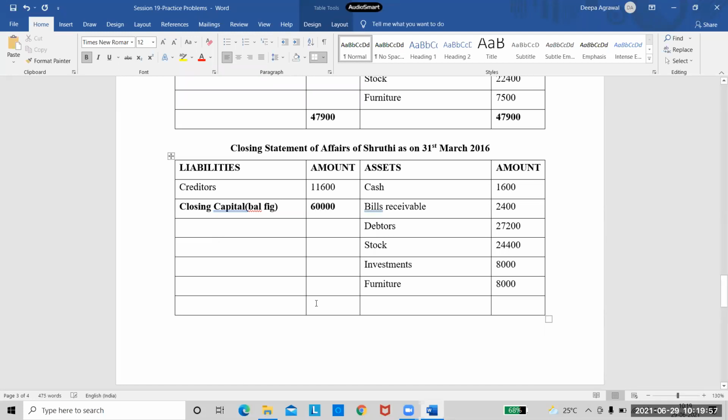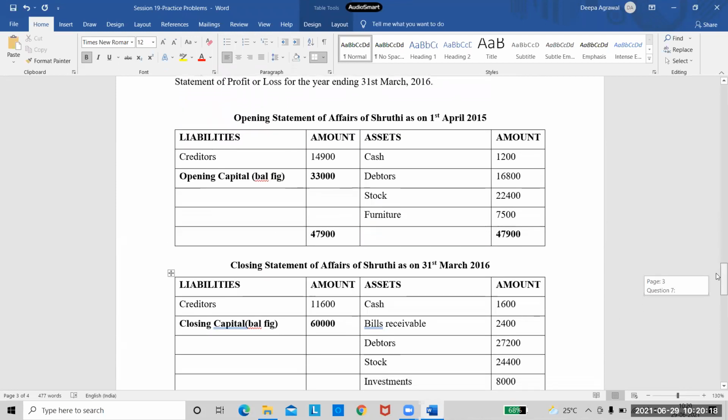And what are the totals? Is it 71,600? Yes, ma'am. 71,600 is the closing total on both the sides. So put the total there. 71,600. So we are done with the opening and closing capitals, right?